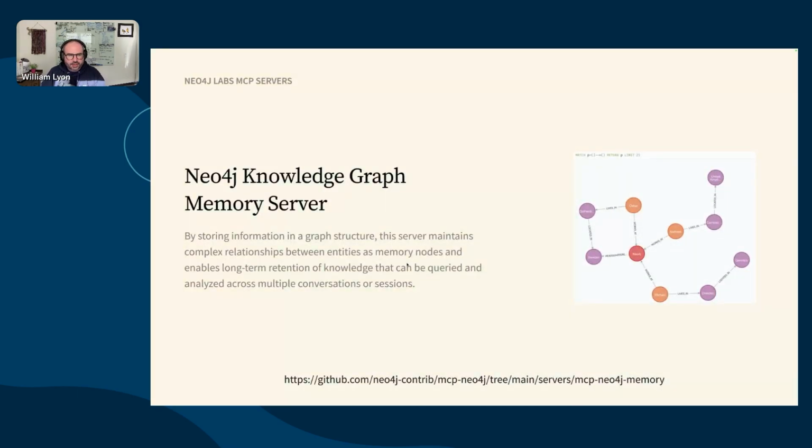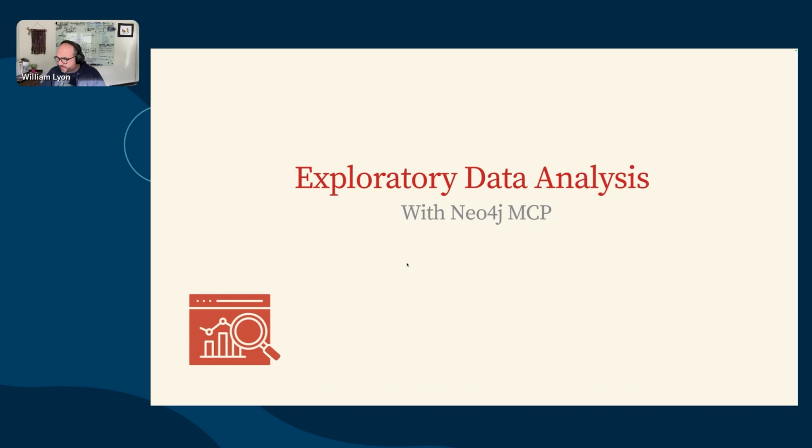There's also the Neo4j Knowledge Graph Memory Server, which is one of the Labs MCP servers. Memory is a really interesting topic. We'll talk a little bit about that today. Memory is important for agents to be able to hold state and knowledge across multiple conversations or interactions with the user. Entity extraction and identifying facts and preferences turns out to be quite important. So this is an MCP server that you can add to, say, Claude Desktop, which will be able to build a knowledge graph of memories behind the scenes.